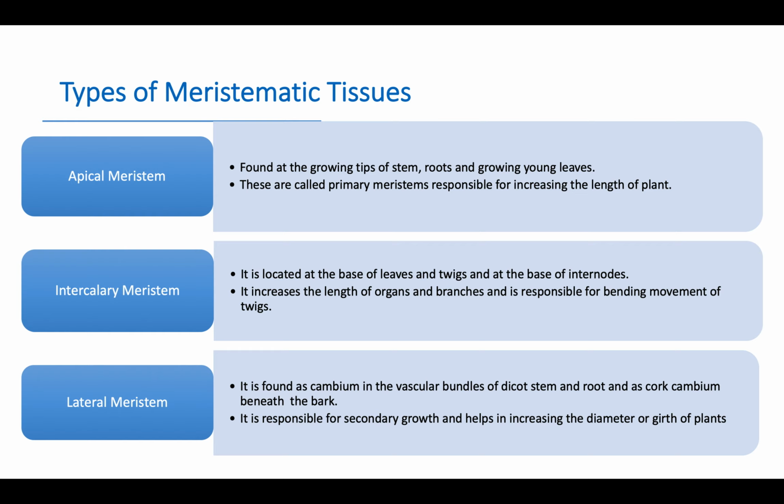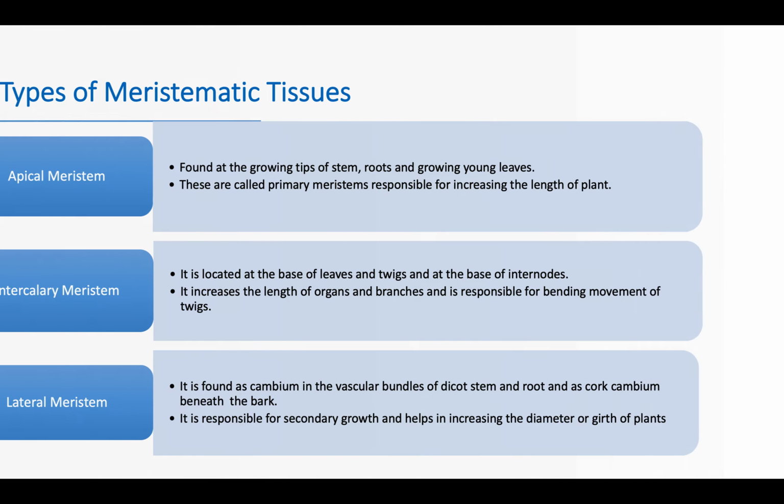Lateral meristem is found as cambium in the vascular bundles of dicot stem and root and as cork cambium beneath the bark. It is responsible for secondary growth and helps in increasing the diameter or girth of plants.